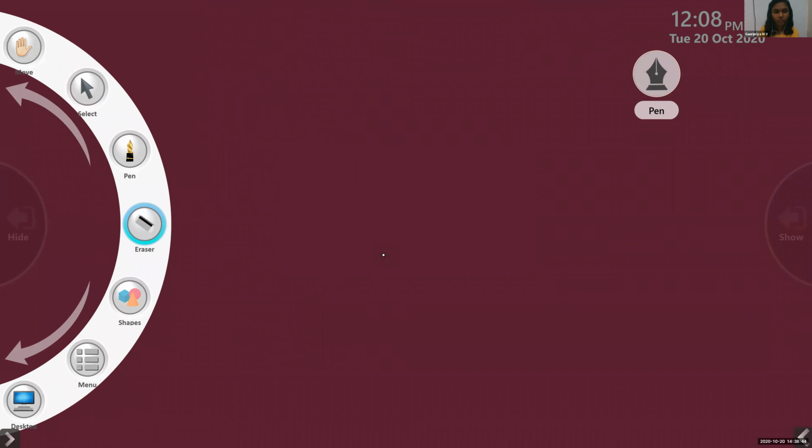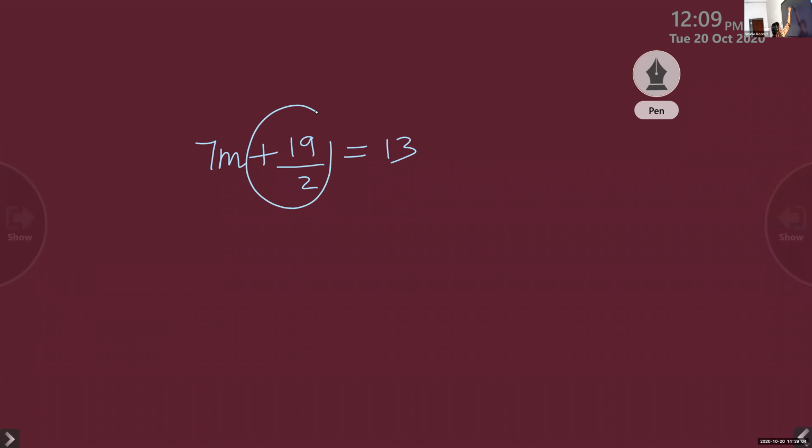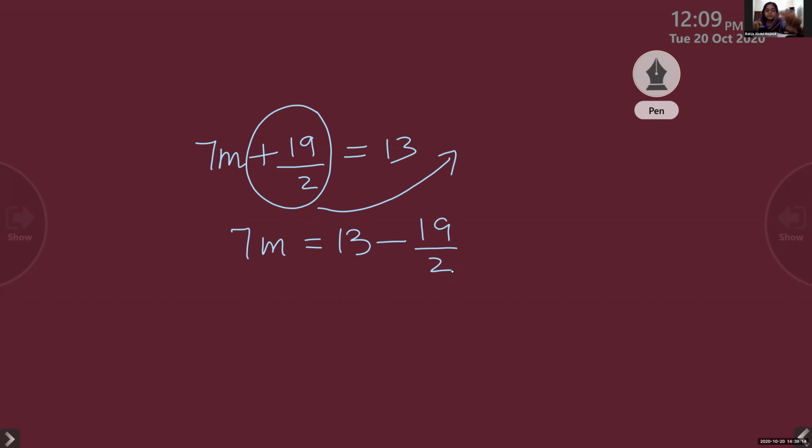Okay, from the beginning. First, the question was this: 7m plus 19 by 2 equals 30. So first what we have to do, we have to separate this to this side. So what will it become? 7m is equal to 13 minus 19 by 2. Clear? This step is clear?